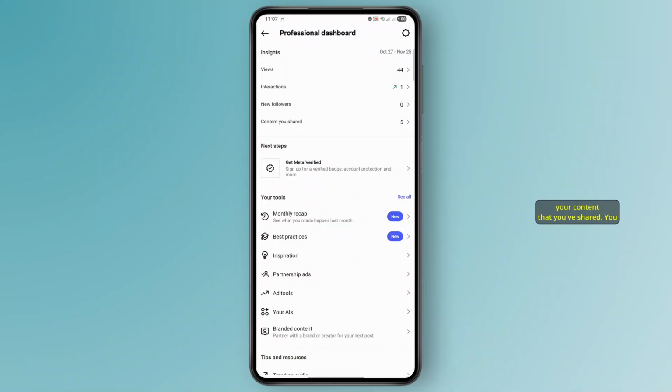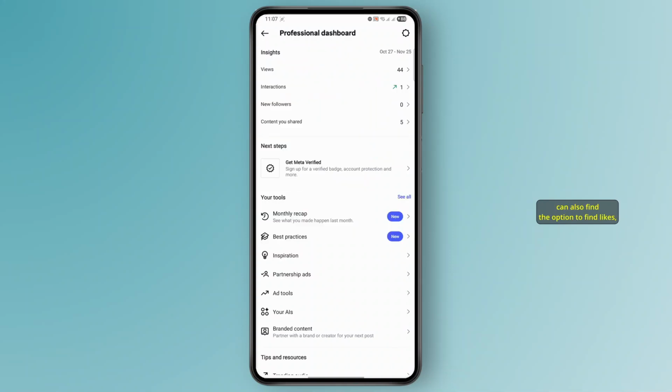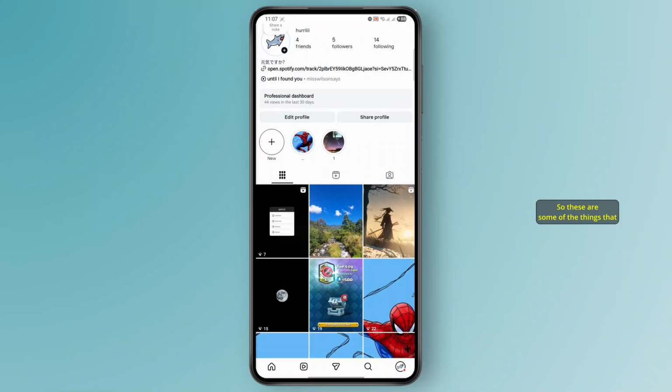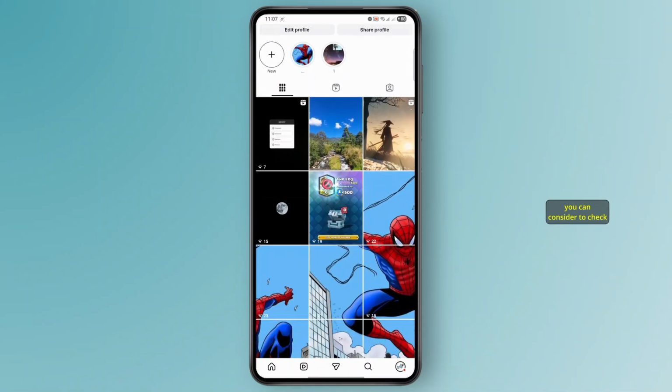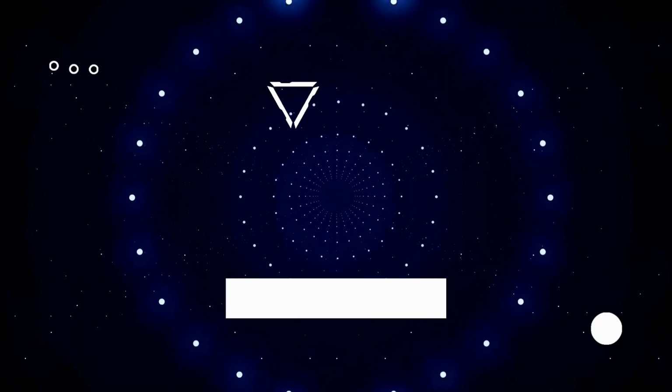And then you'll see your content that you've shared. You can also find the option to find likes, comments, and follows. And if people send you a DM, then you definitely know that they have visited your profile. So these are some of the things that you can consider to check if someone has viewed your profile or not. That's basically it, guys.